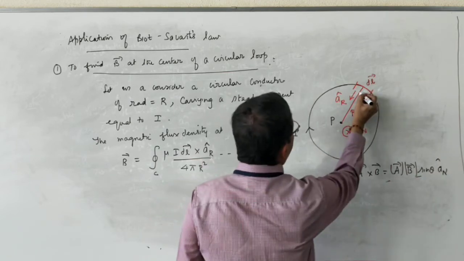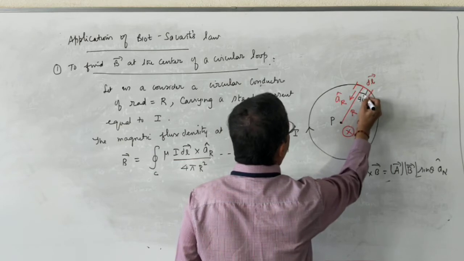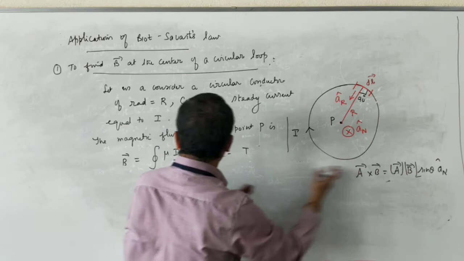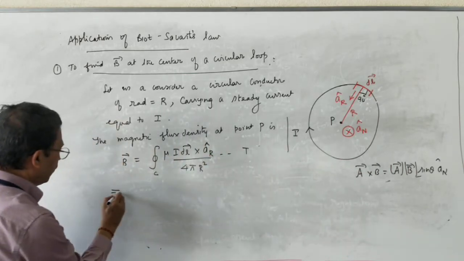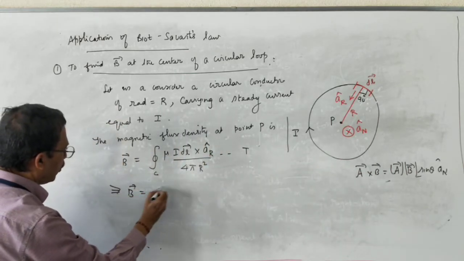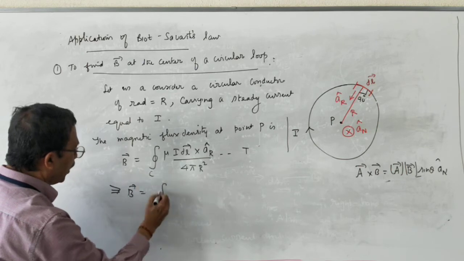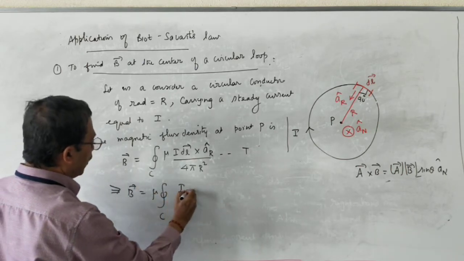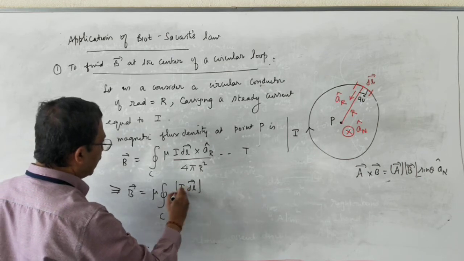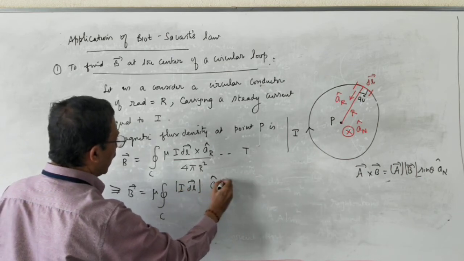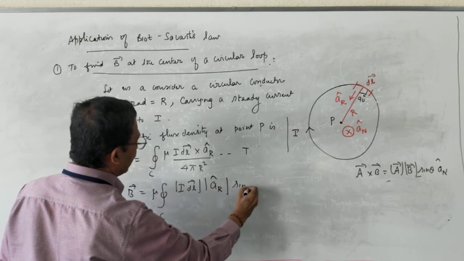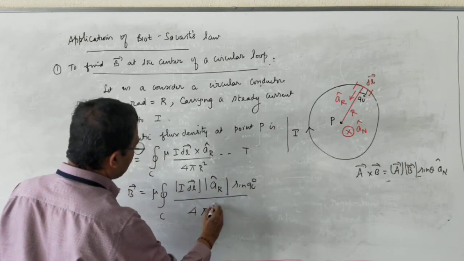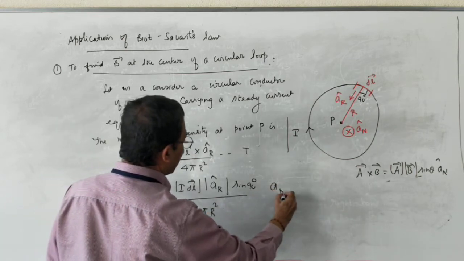Here theta is 90 degrees. Therefore, what happens if you apply this formula to this cross product? This implies vector B is equal to contour integral C, mu I take out, magnitude of the vector I dl, magnitude of a_R cap, sin theta, sin 90 degrees, divided by 4 pi r square into unit vector a_N cap.